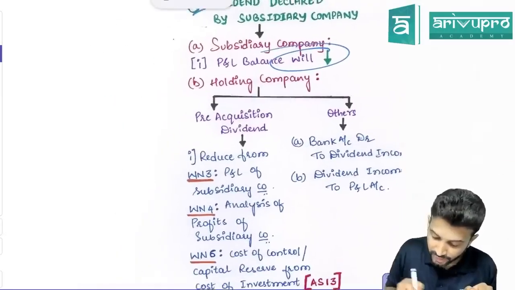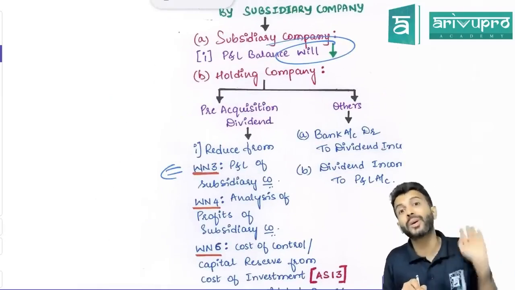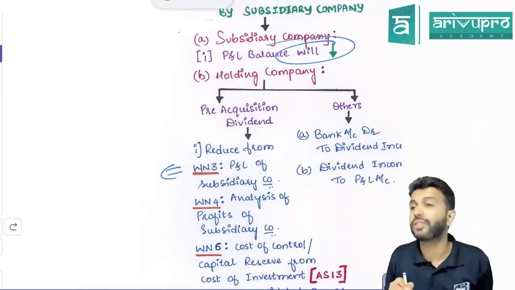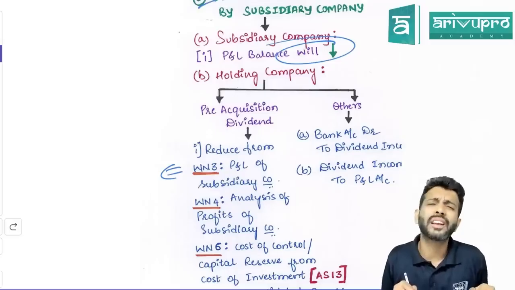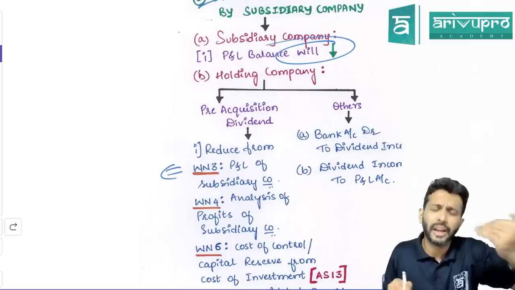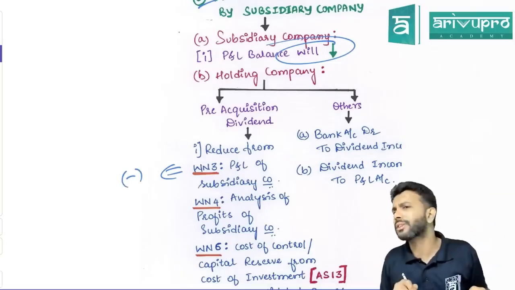Or you tell me, why do we reduce it from working note number 3? First of all, what is working note number 3? P&L account of the subsidiary company. The subsidiary company only declares the dividend, no? When you declare the dividend, what will happen to the P&L balance? It will reduce. Hence, reduce it from working note number 3.